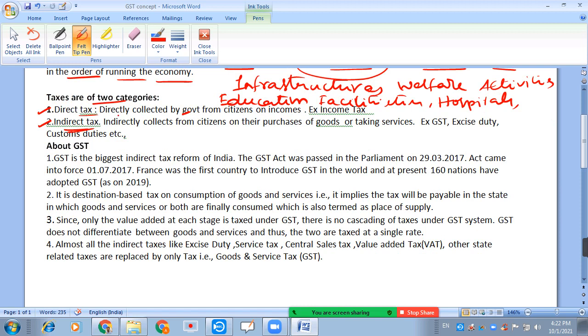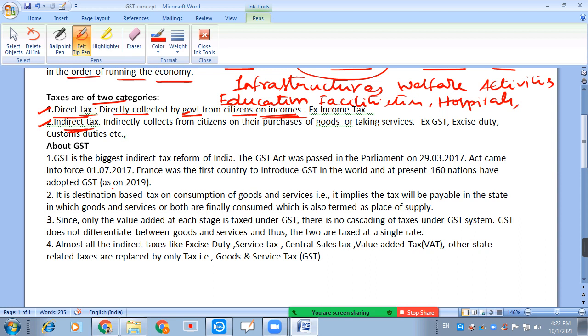Direct tax is directly collected by the government from citizens on their income levels, based on their incomes. That is what is called direct tax. It means citizens directly pay to the government. It is not shifted onto any other person and it is not paid to any other person.